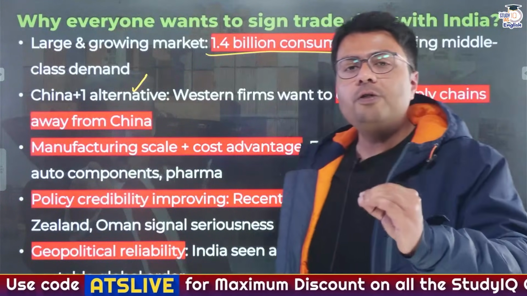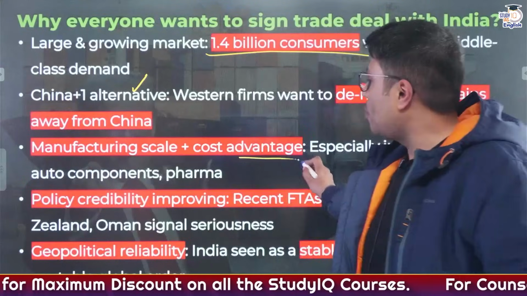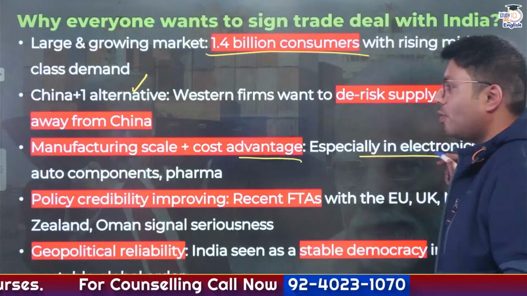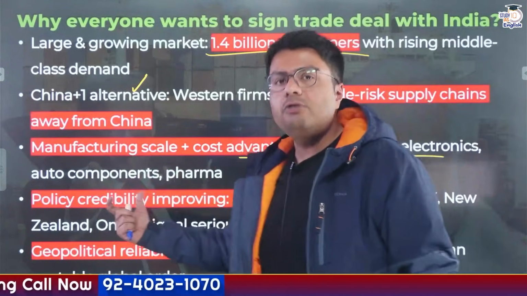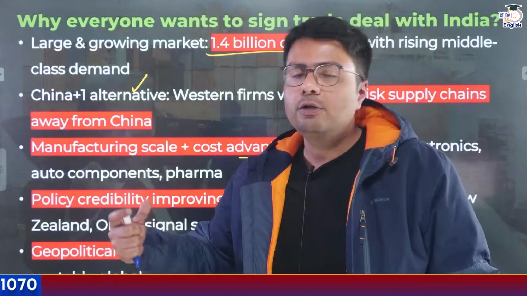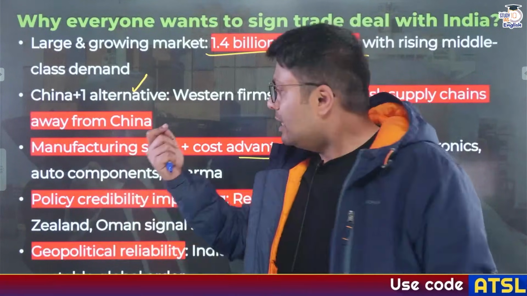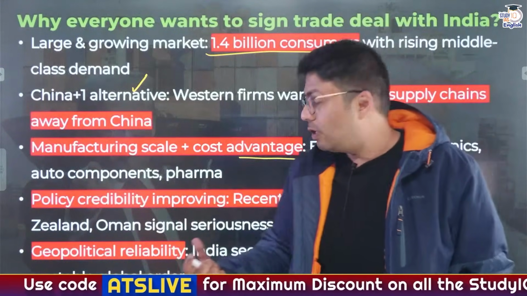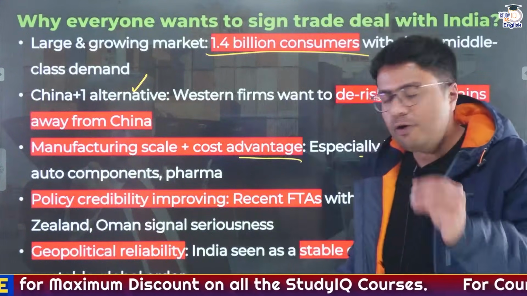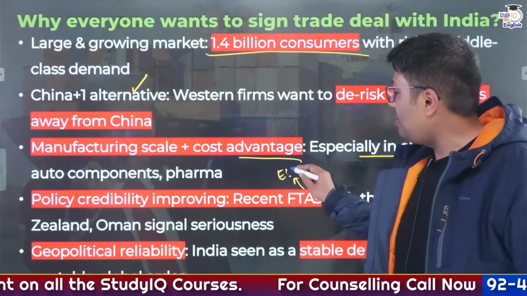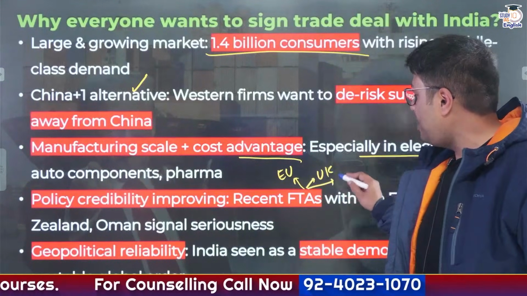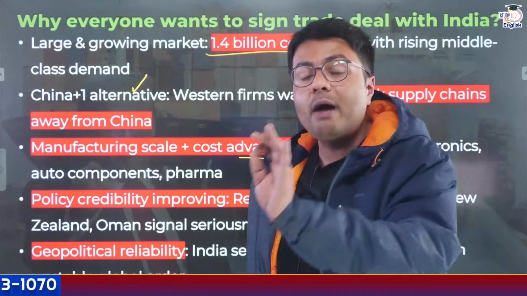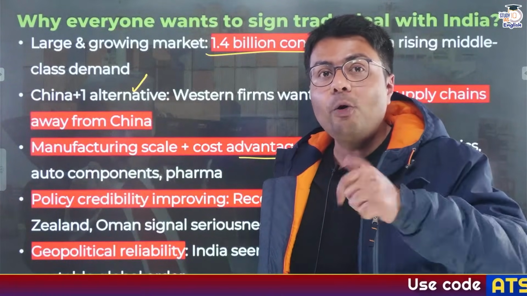Similarly, India also offers manufacturing scale, and it also offers cost advantage on account of low labor and input cost. And this can be seen in many sectors like electronics, auto components and pharma. The products from these sectors are in high demand in Western markets because of their quality and because of their cost effectiveness. Similarly, in the past few years, India is seen as a credible polity, as a credible economy. So much so that the recent FTAs that I told you about, the most important being the FTA with EU, the FTA with United Kingdom, the FTA with Australia and New Zealand, show that other Western economies except US were also mindful of the fact that India gives them policy credibility.